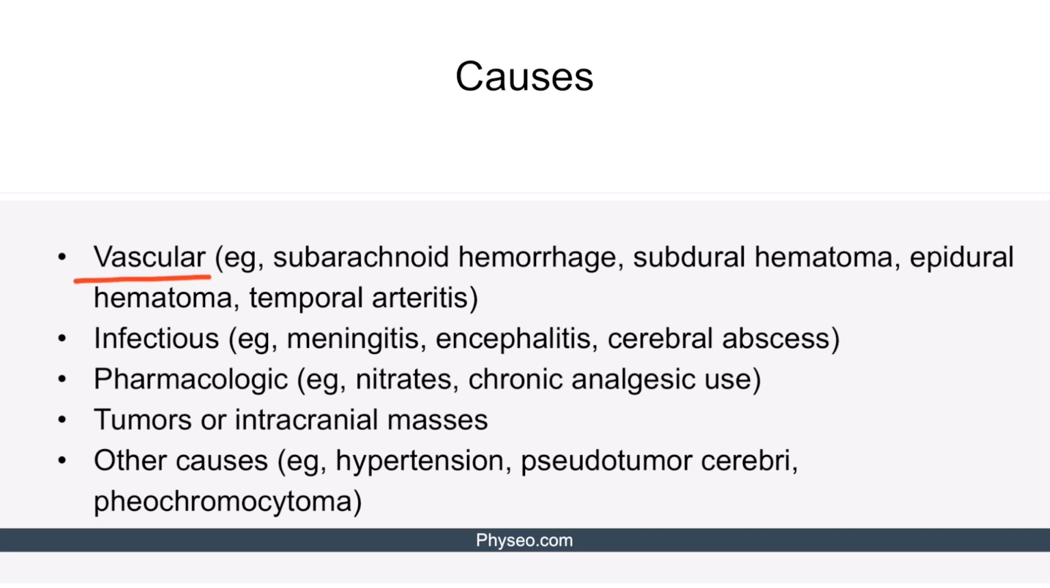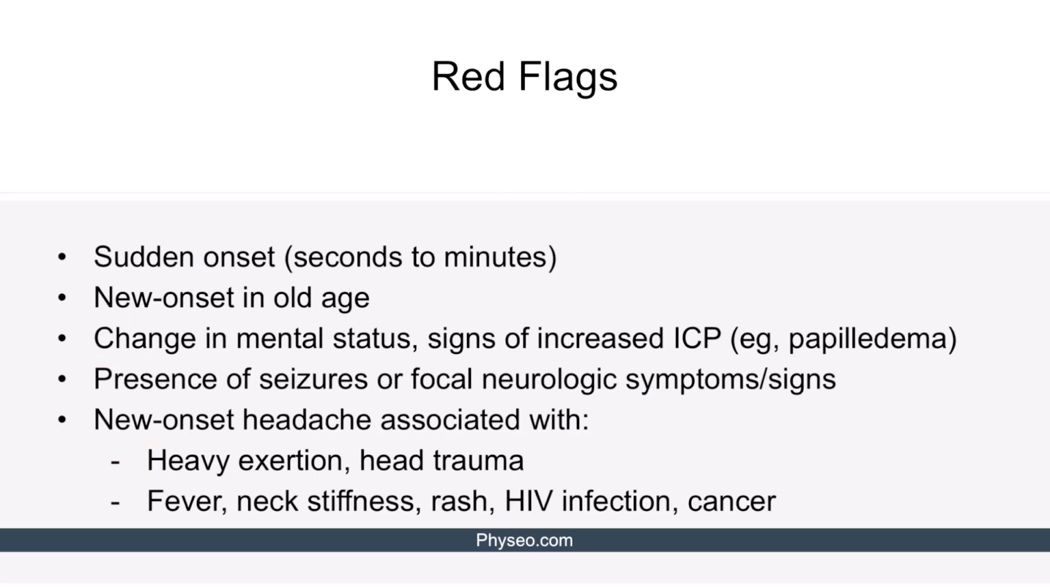These include vascular causes such as subarachnoid hemorrhage, subdural or epidural hematomas, and temporal arteritis. Infectious causes such as meningitis, encephalitis, and cerebral abscess. Pharmacologic agents like nitrates and chronic use of analgesics, tumors or intracranial masses, and different other causes like hypertension, pseudotumor cerebri, and pheochromocytoma. Now let's pay some special attention to red flags.